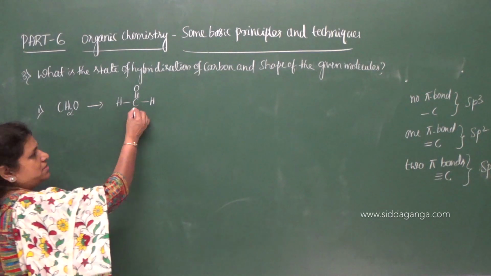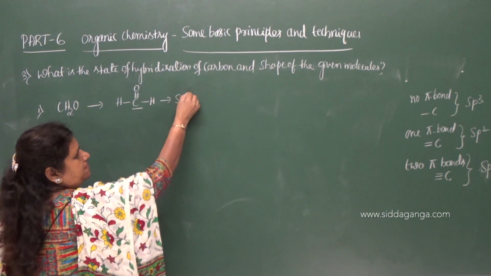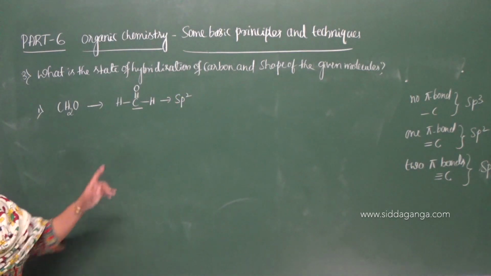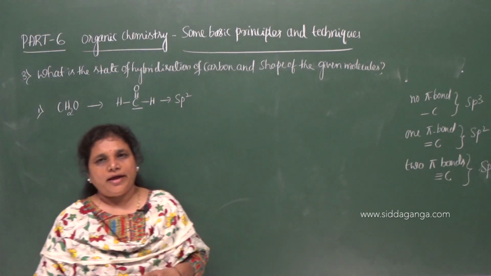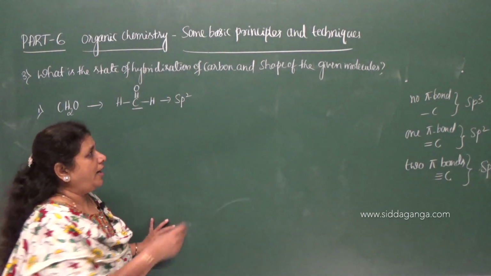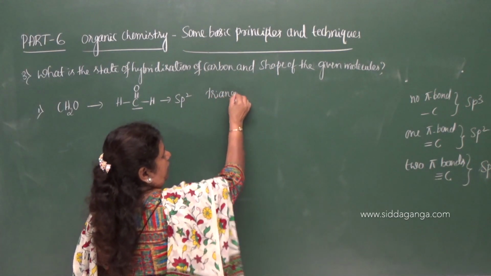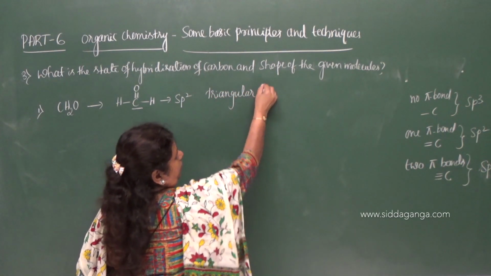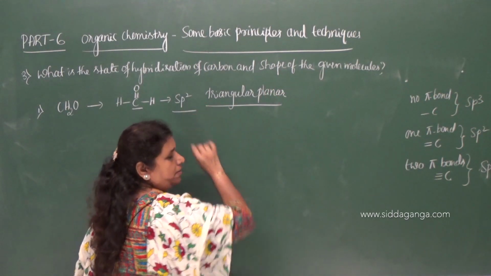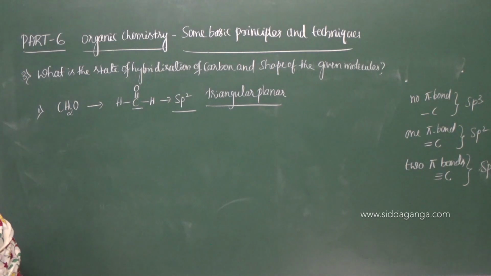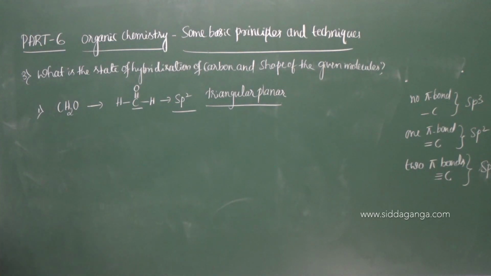Now what is the state of hybridization of this carbon? It undergoes sp2 hybridization. When the carbon atom undergoes sp2 hybridization, the bond angle will be 120 degrees and the shape of the molecule is triangular planar. So because the carbon is sp2 hybridized, the shape is triangular planar.